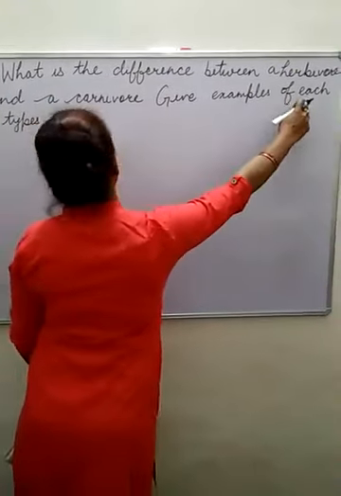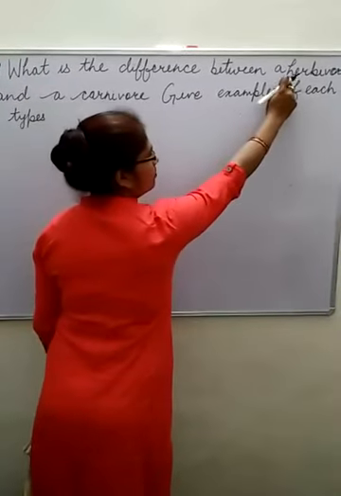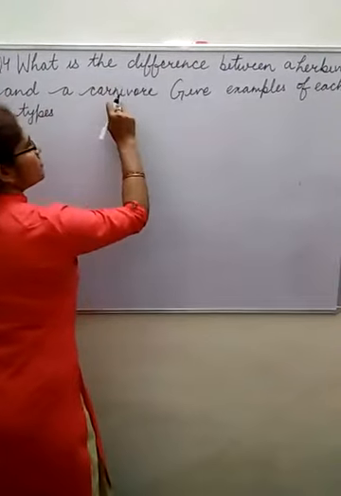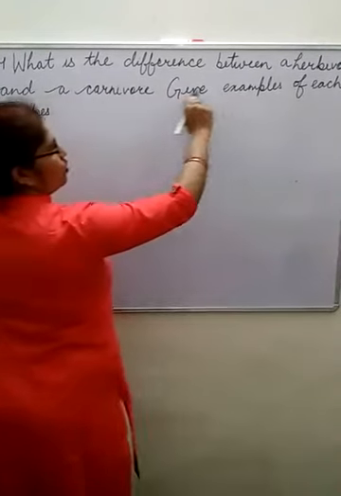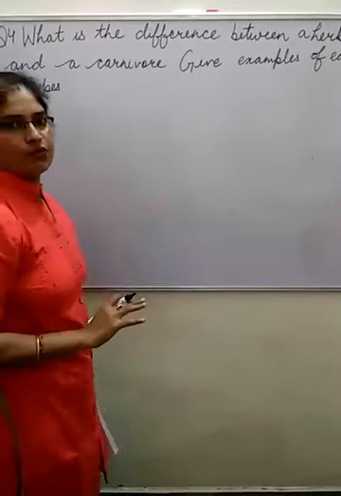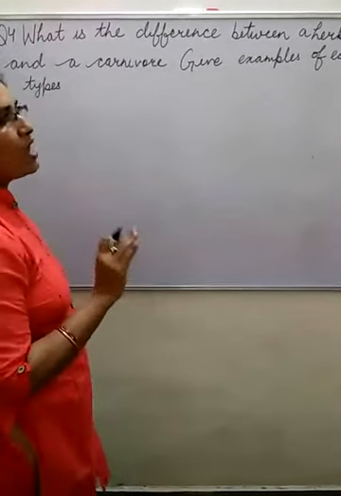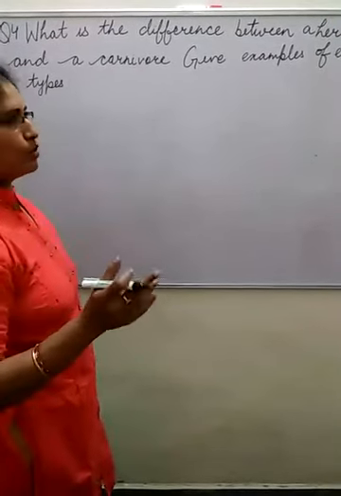Give examples of each type. You have to explain about herbivorous animals and carnivorous animals with their examples. You know very well about herbivorous, carnivorous and omnivorous, but here in this question you have to write the difference between herbivorous animals and carnivorous animals.